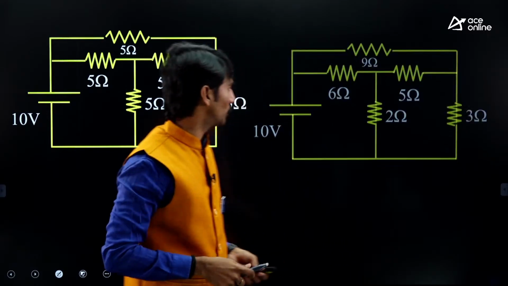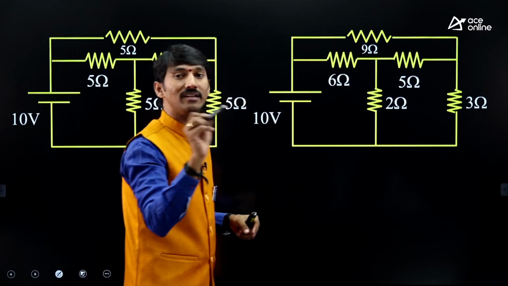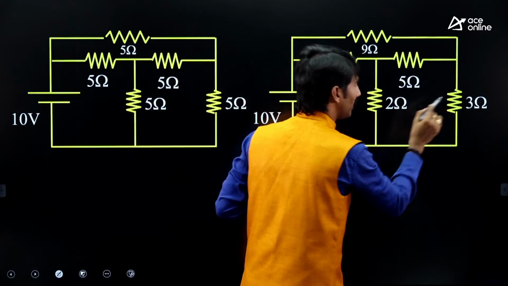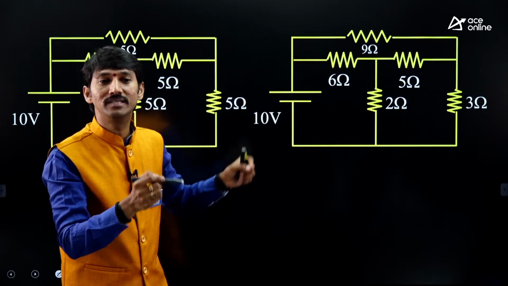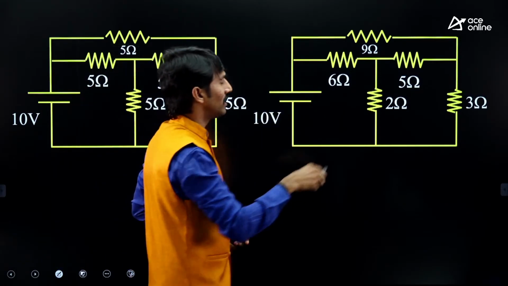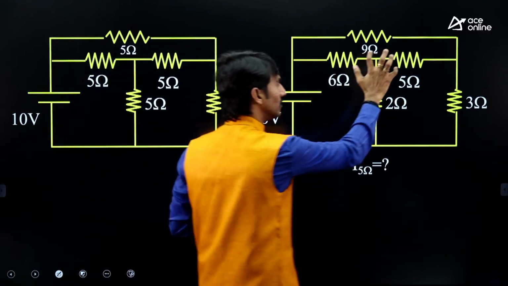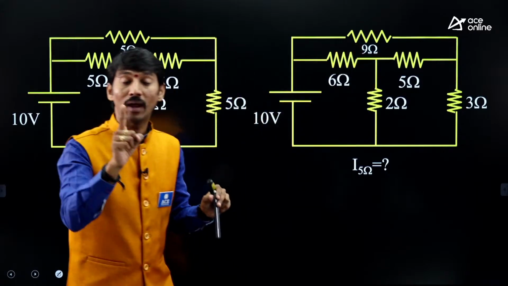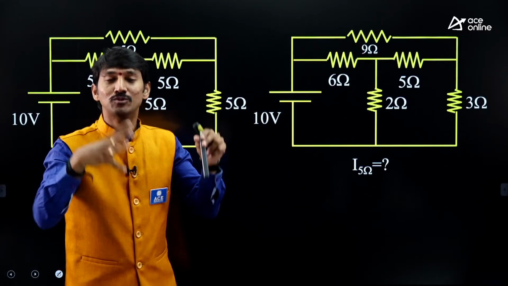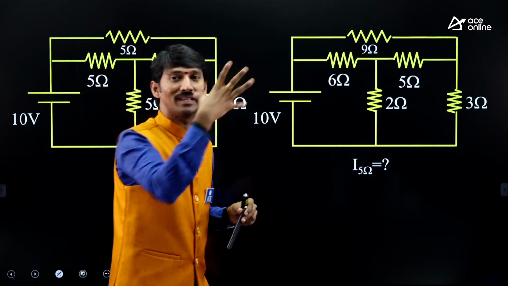And one more circuit. Same model here. 9 into 2, 18. 6 into 3, 18. So therefore, the bridge is said to be balanced. If the bridge is balanced, straight away we can write the answer: the current through the 5 ohm resistor is 0. Why? This branch can be opened. I am not giving the detailed explanation. I am showing how the measurement process is required to answer other questions.